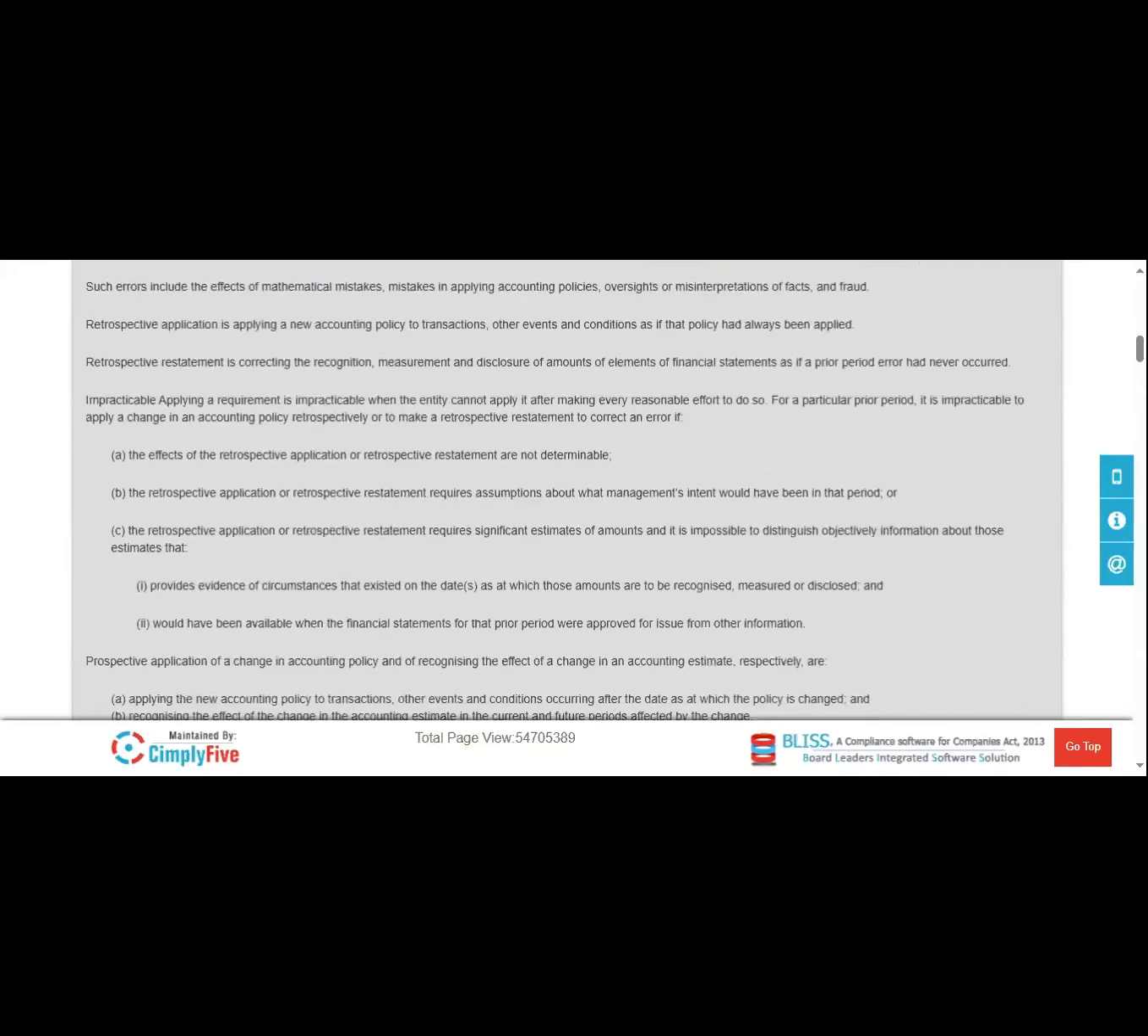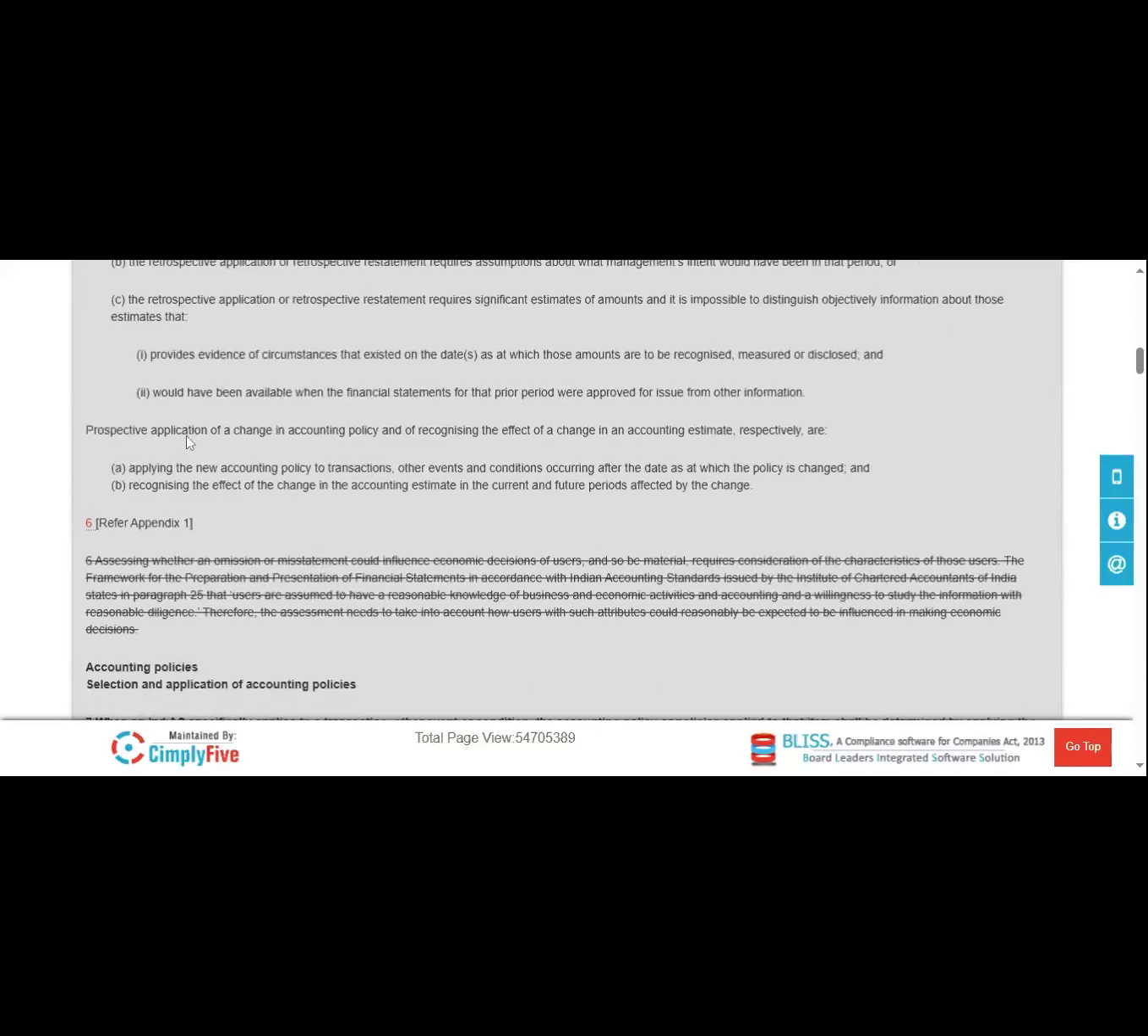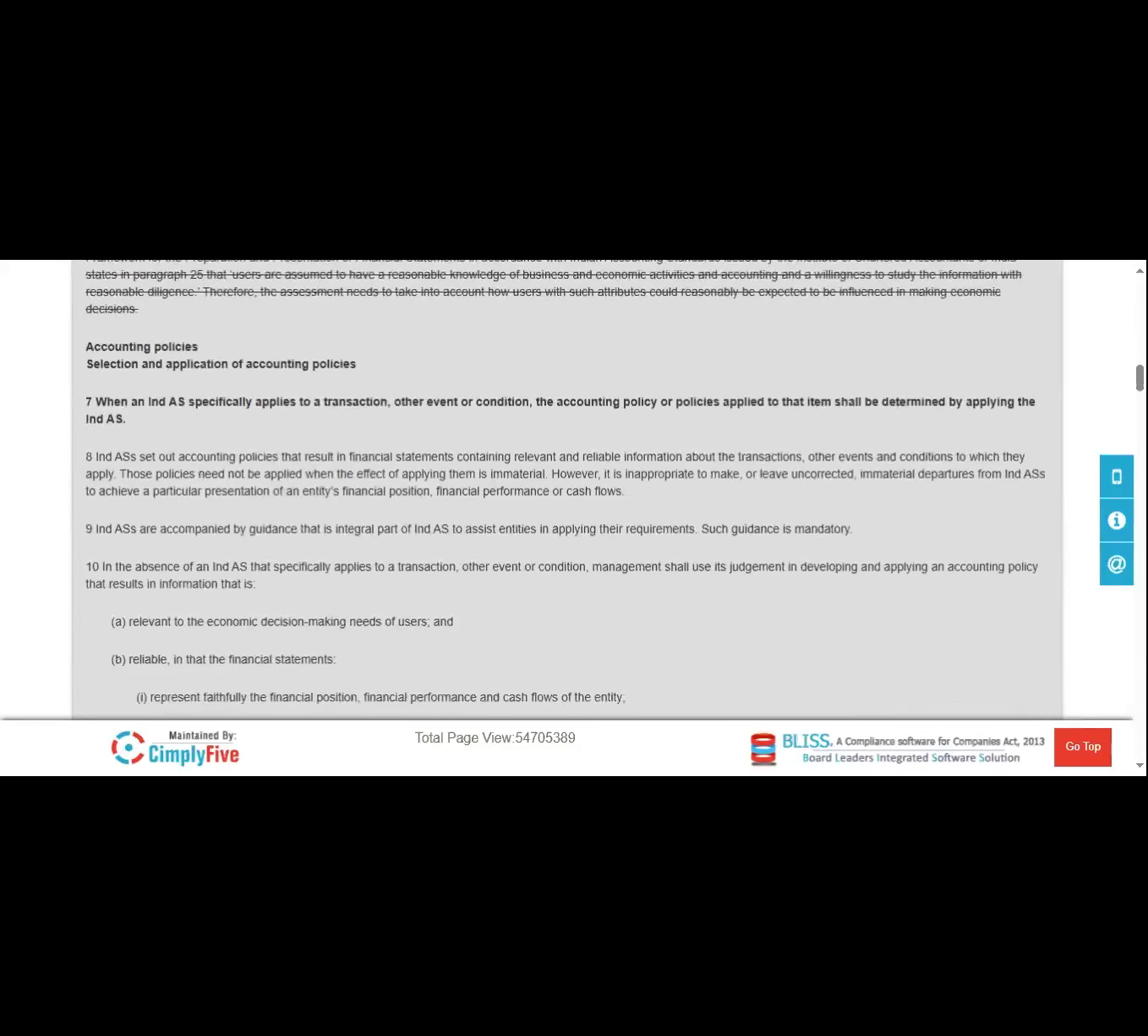If you see here, all the detailed guidelines are given. What are the different guidelines given on accounting policies? Selection and application of accounting policies. Above point number 7, the heading is given: accounting policies, selection and application of accounting policies.